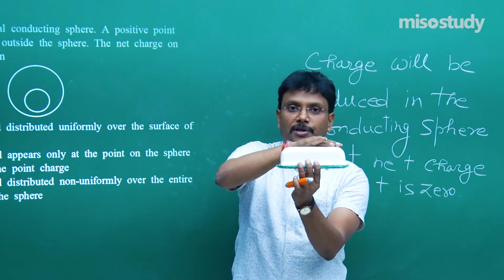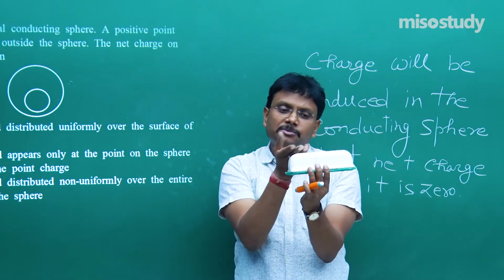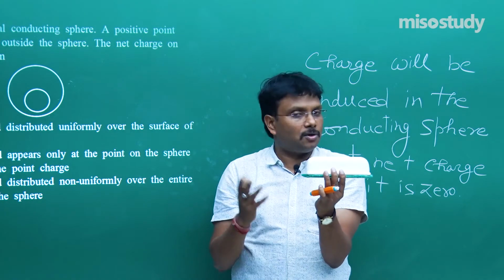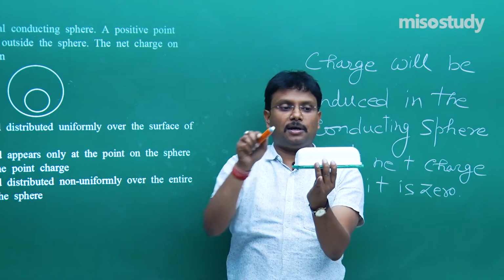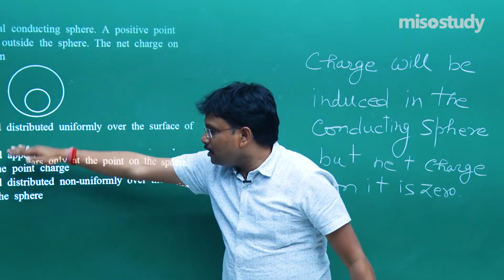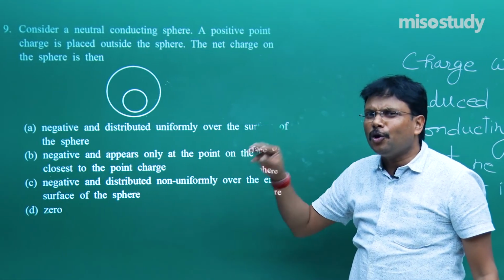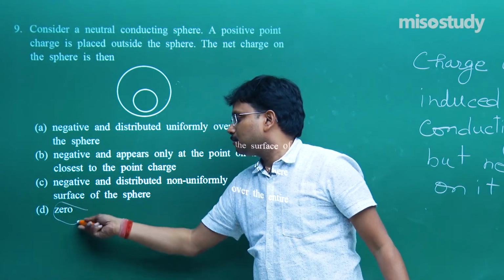Negative, positive accumulation. But is it like that some charge has been added to this object? No, not at all, because the moment I remove this chalk holder, it is again going to be neutral. So for all these options, you need not even read the others, simply say.